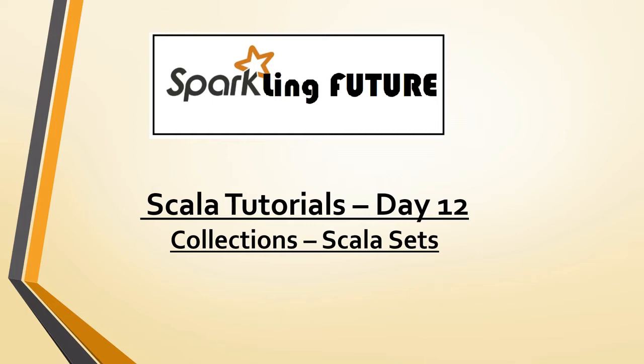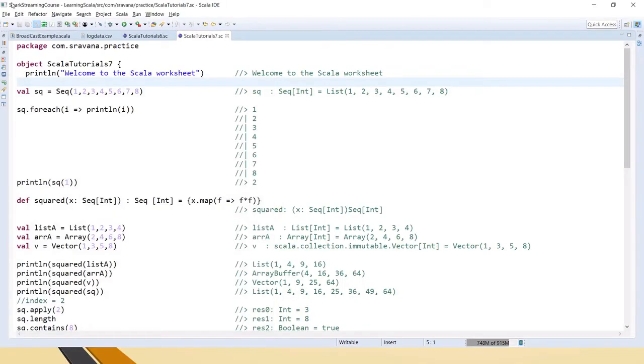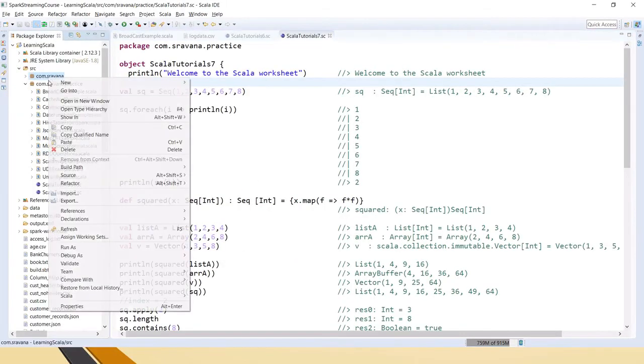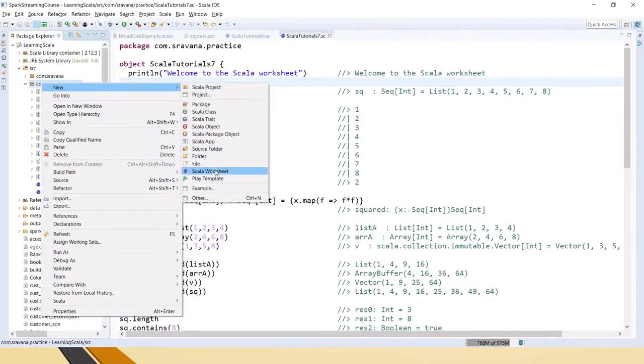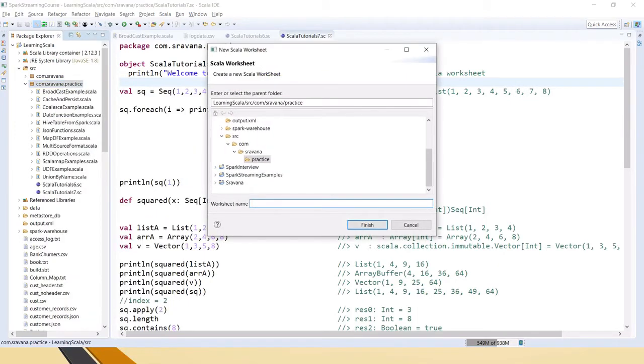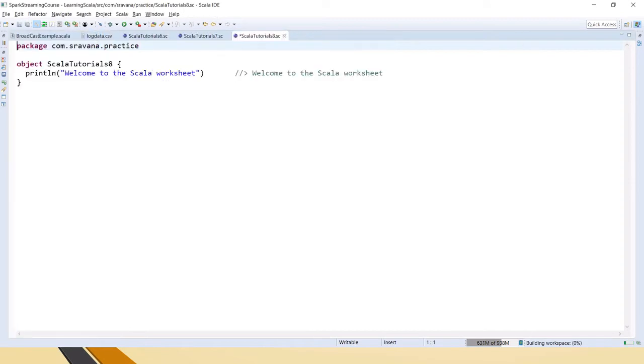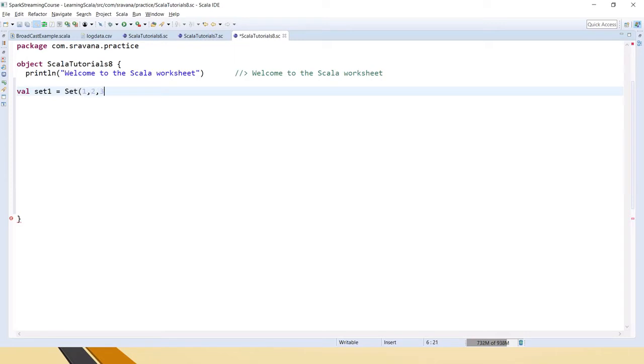So now let's create a set. First let's create a Scala worksheet. So let's say set1 equals Set of 1 2 3 4. This is how we will create a set in Scala.